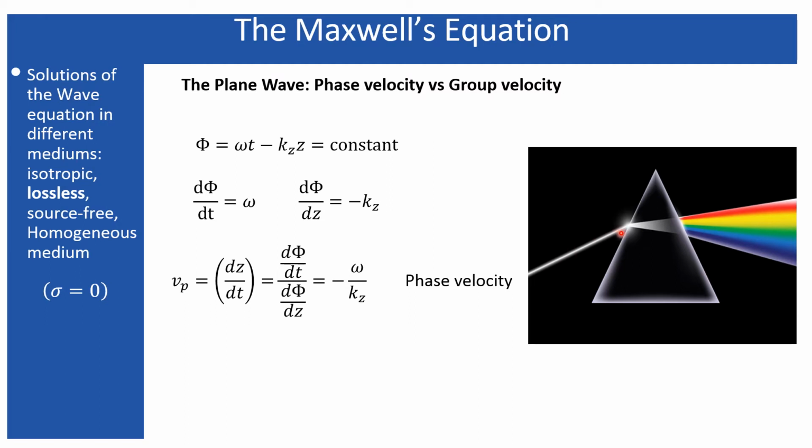But once they enter this medium, which has a refractive index different from free space, we know the wavelength gets divided by the refractive index. So the individual wavelength gets divided by the refractive index of this medium, and as a result the velocity changes for each and every wavelength.